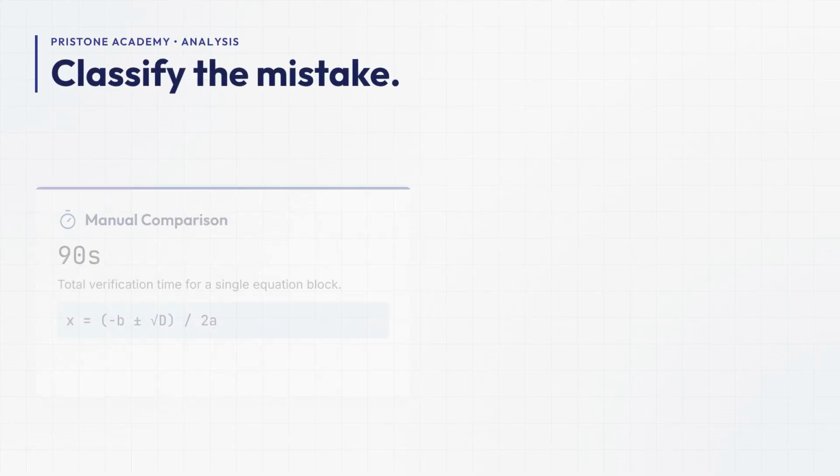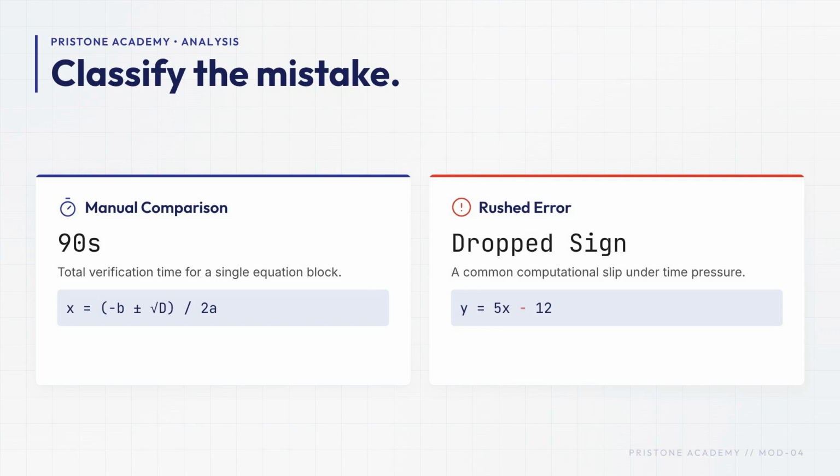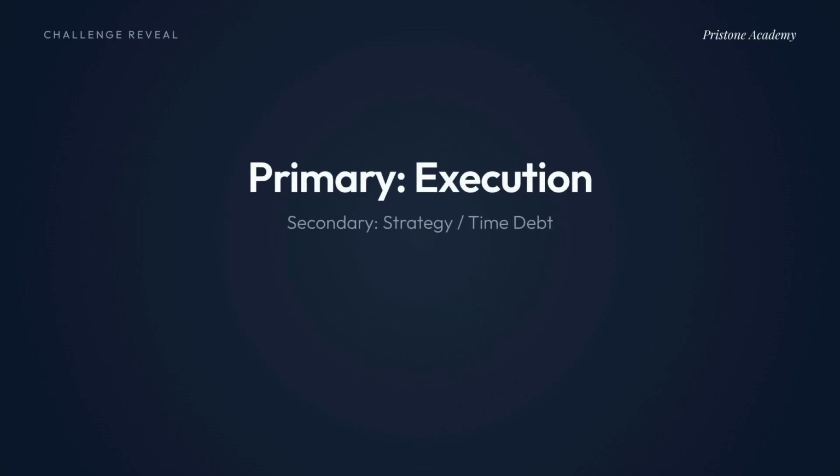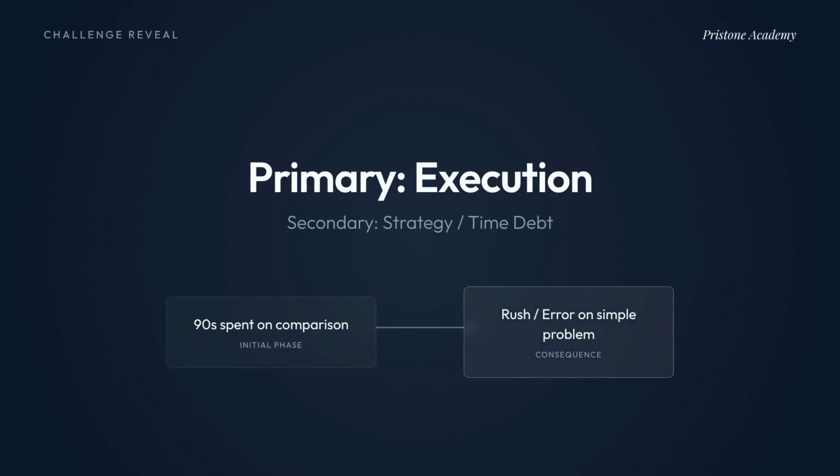Classify this mistake. A student solves the product comparison correctly by multiplying both sides. It takes 90 seconds. Later, they rush an easier problem and drop a negative sign. What caused the lost point? The final mistake was execution. But the time pressure began with strategy. One question can have a primary and secondary cause. That is why right or wrong is too shallow for a useful review.